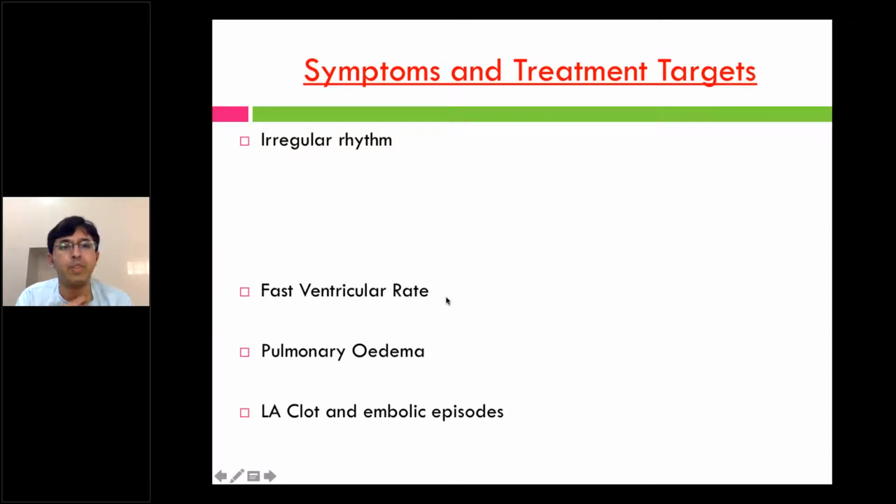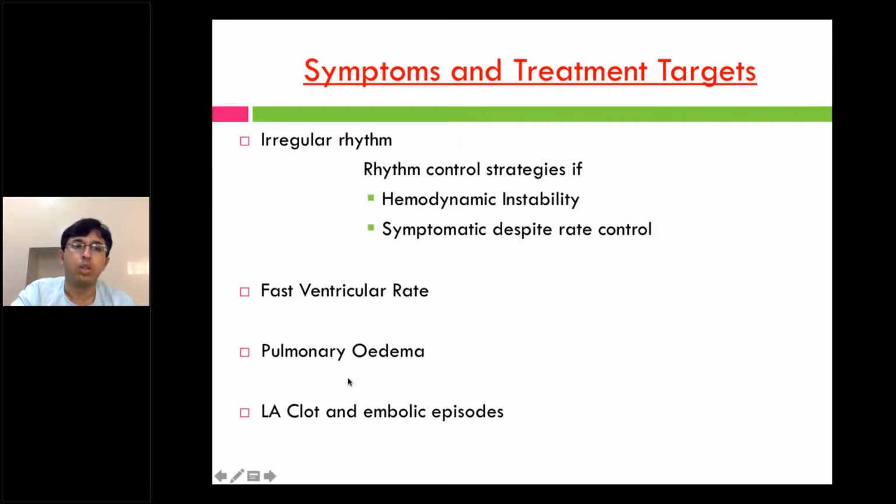If the hemodynamics are bad or the patients are symptomatic, then you have to go for rhythm control, or you can opt for both. The third thing is that patients usually present with pulmonary edema. And the fourth target is embolic episodes. In atrial fibrillation, there can be a left atrial or left appendage clot, which can embolize and cause stroke or peripheral embolic episodes. So the rhythm control strategy is used only if there is hemodynamic instability or the patient is symptomatic despite rate control.